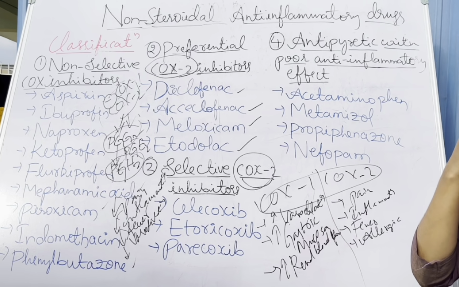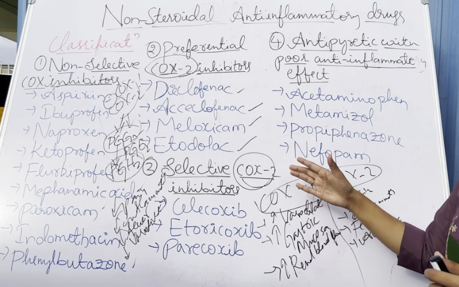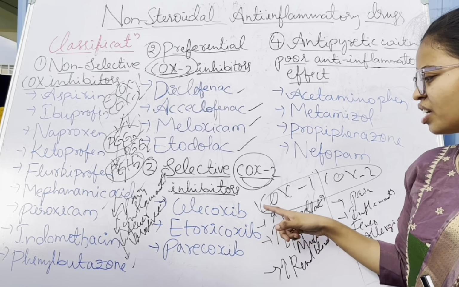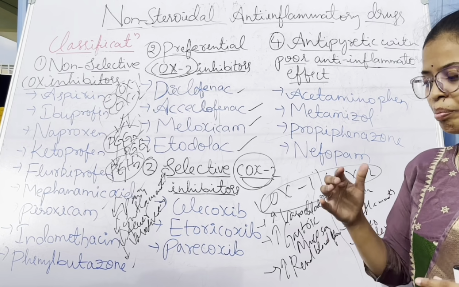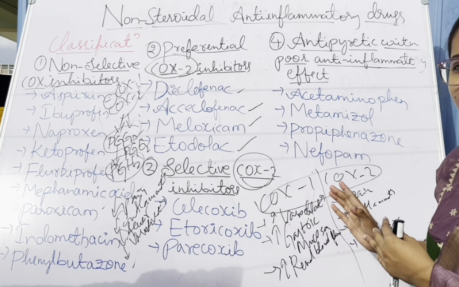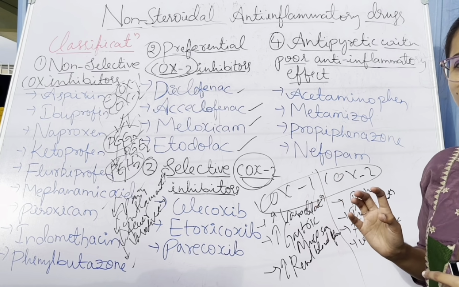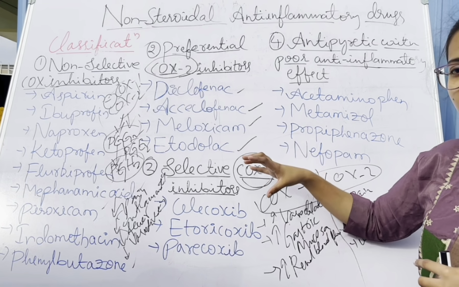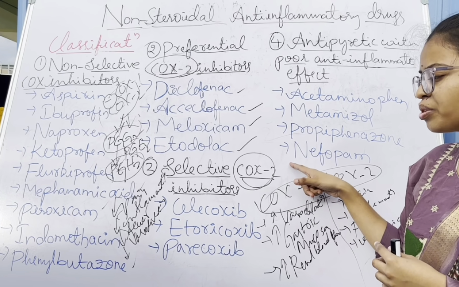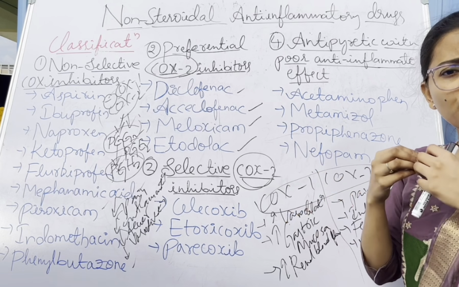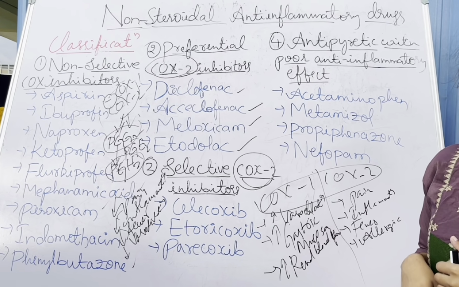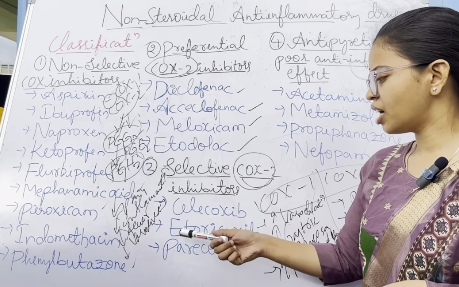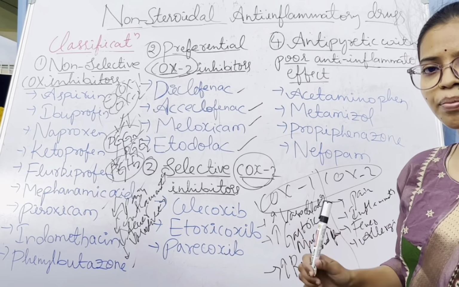So this is the difference between COX-1 and COX-2, so that you can understand why I said selective COX-2 inhibitors have less chance of gastric mucosa irritation. Because COX-1 is responsible for protection of gastric mucosa. We are not inhibiting COX-1, we are only inhibiting the COX-2 enzyme here. So there is little or no risk of gastric mucosal irritation. The drugs under selective COX-2 inhibitors are celecoxib, etoricoxib, and parecoxib.